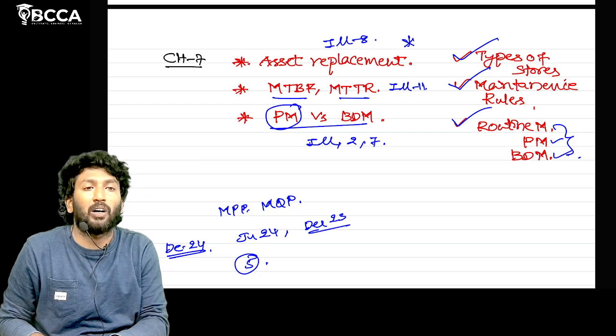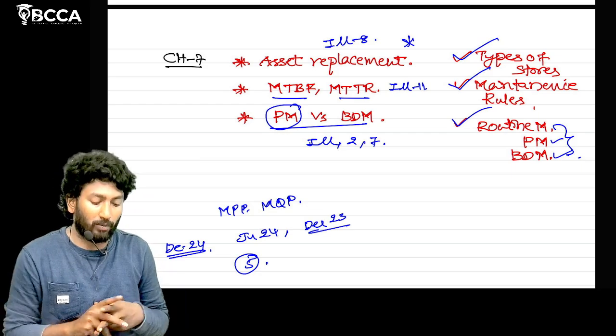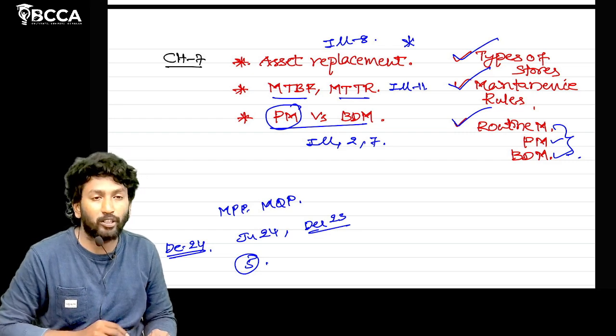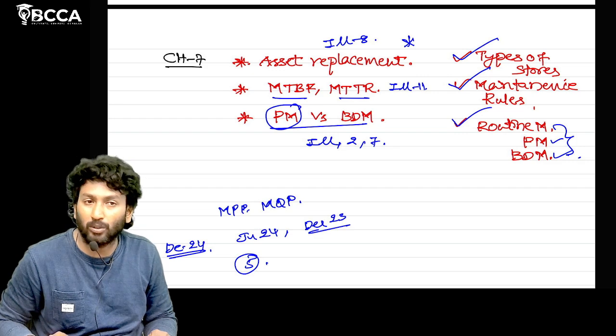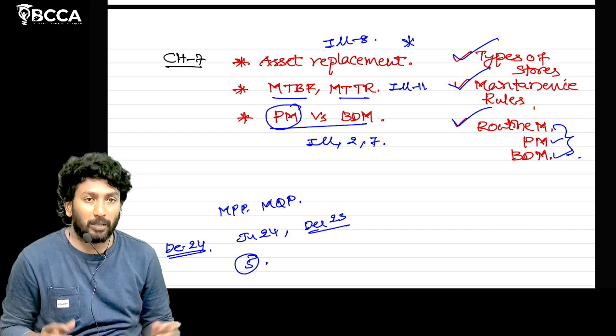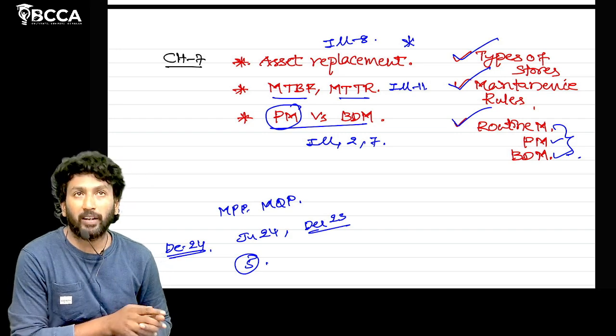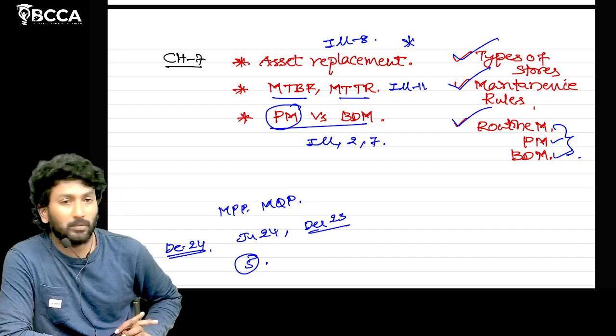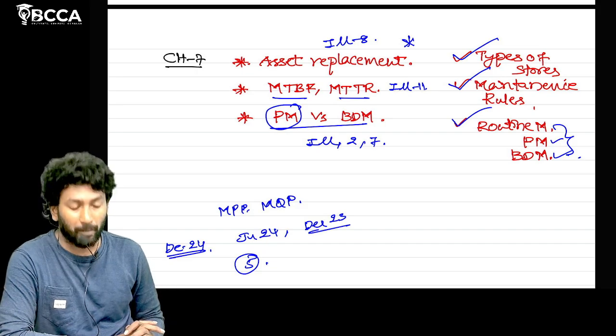For preventive maintenance and breakdown maintenance, we have 2 questions, illustrations 2 and 7. Just learn those questions conceptually. Theoretical part: types of stores has 1 question, plus maintenance rules, routine maintenance, preventive maintenance, and breakdown maintenance. These are the theoretical questions from chapter number 7.